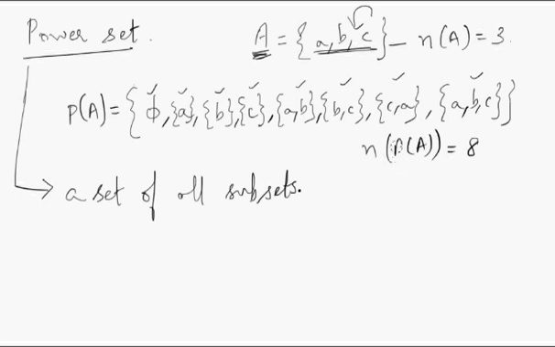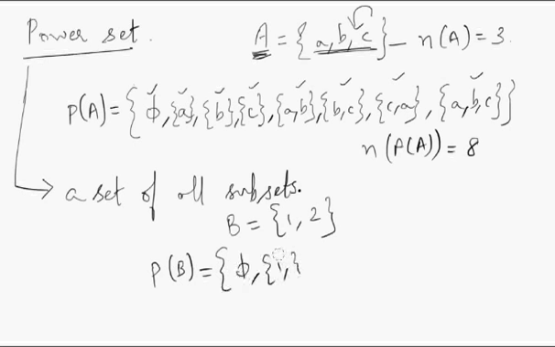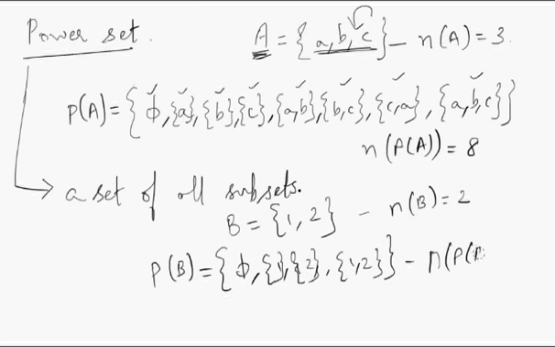Now let's take one more set, say B, which has 1 and 2. Similarly, let us define the power set of this set B. You start with the null set, then you have {1}, then {2}, and then a set that has both elements 1 and 2. So N of B is 2 elements. N of P of B has how many elements? 1, 2, 3 and 4.